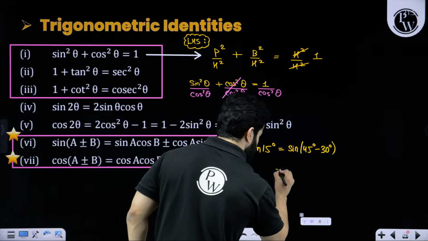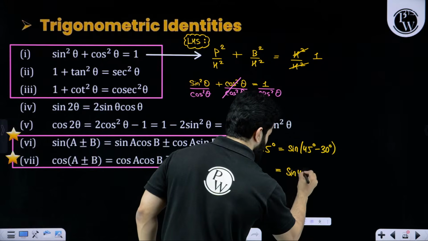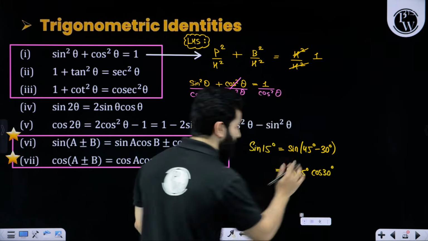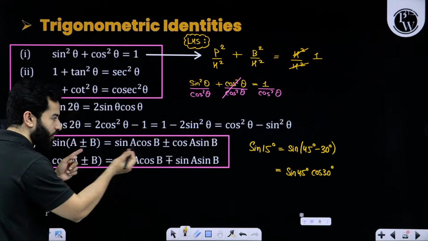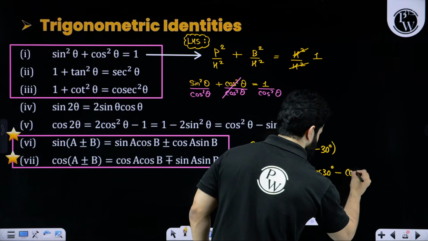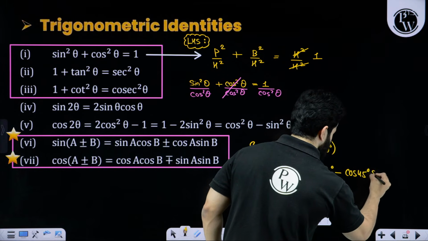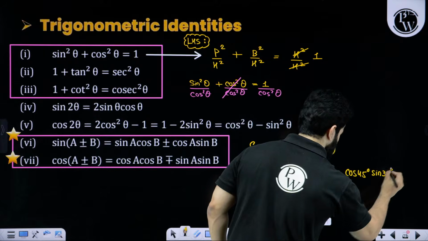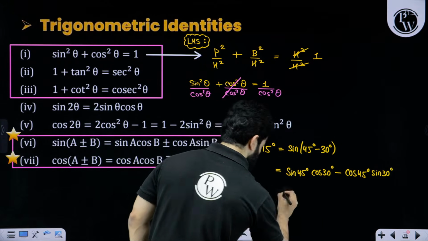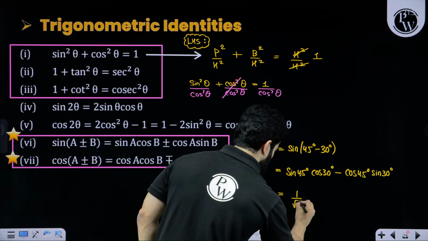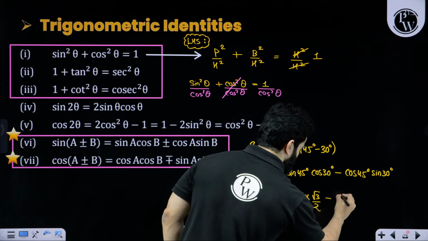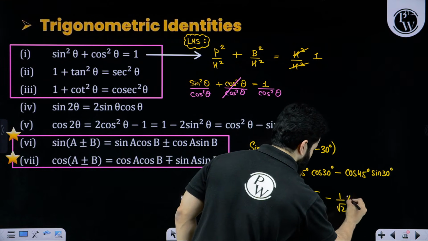That is sine A cos B. If we have a minus over here, we will have a minus over here as well: minus cos A sine B. So we will get 1 by root 2 multiplied by root 3 by 2 minus 1 by root 2 multiplied by 1 by 2.